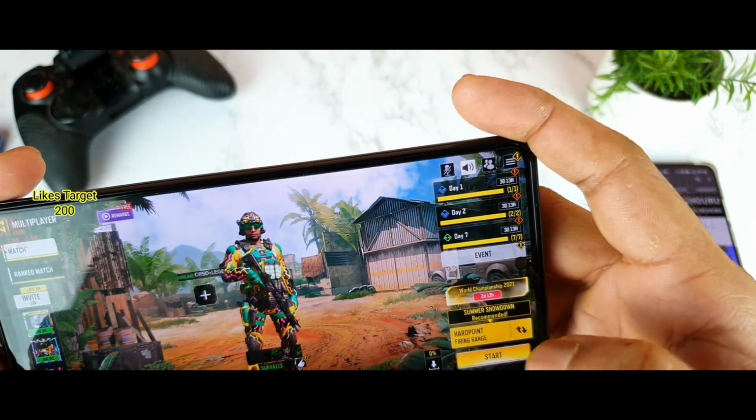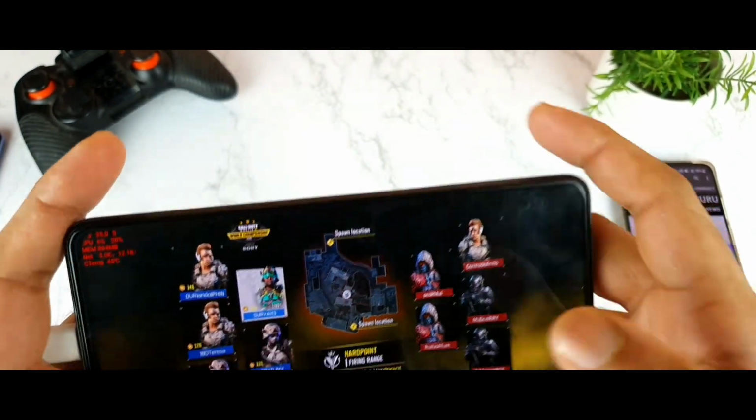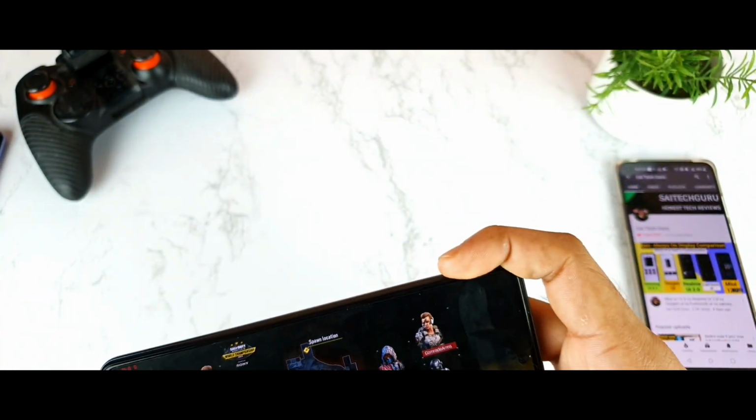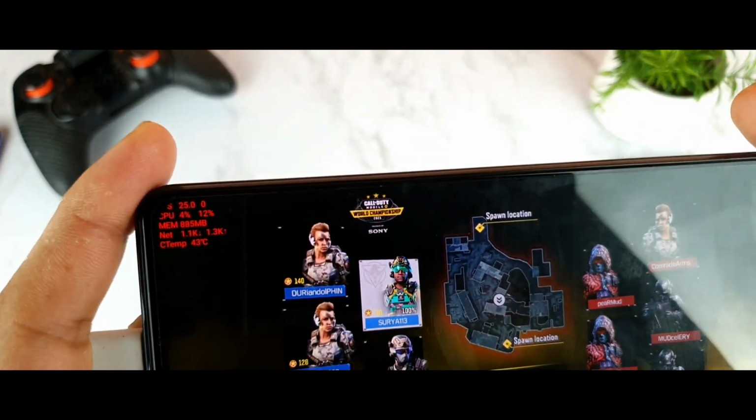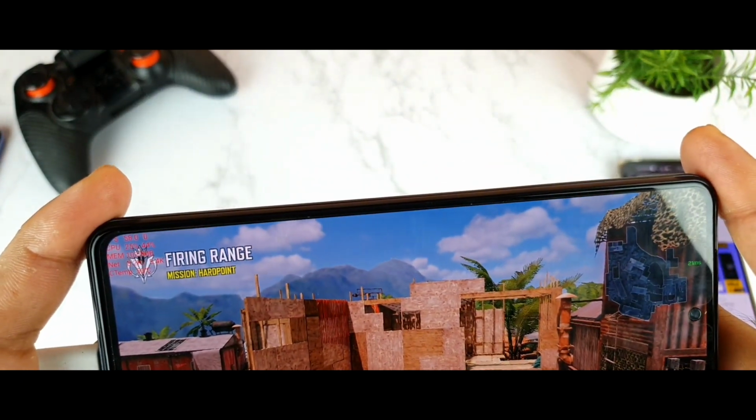This is a multiplayer match which I'm going to play, and this is the third-party FPS meter I'm using right now. So without game frame interpolation, let's see how much FPS I was able to get. As you can see, friends, I'm getting close to only 25 FPS. Let's see once the match starts, then we'll know how much FPS I'm getting with the low FPS setting I selected.